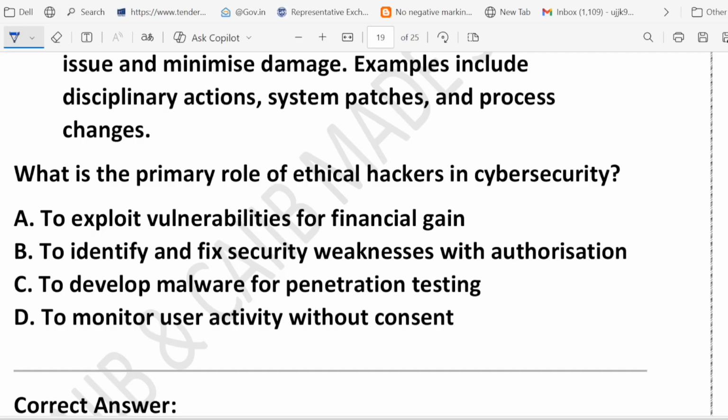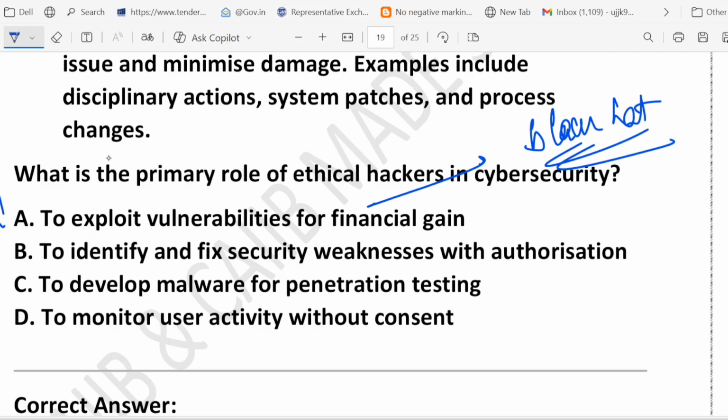What do you think? Option A means hacking into the system to steal money or data for personal benefit, like a hacker breaking into a bank system and transferring money to their account. That is a black hat hacker. There are different kinds of hacking, and this is the kind of black hat hacker. A question may be asked, what is a black hat hacker? This is exactly what a black hat hacker is all about, right? So A is wrong. What about B?